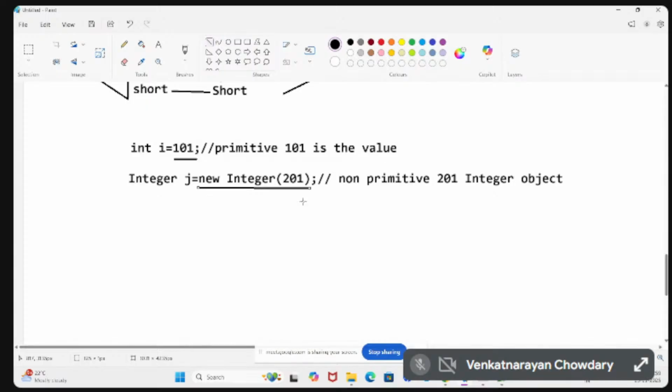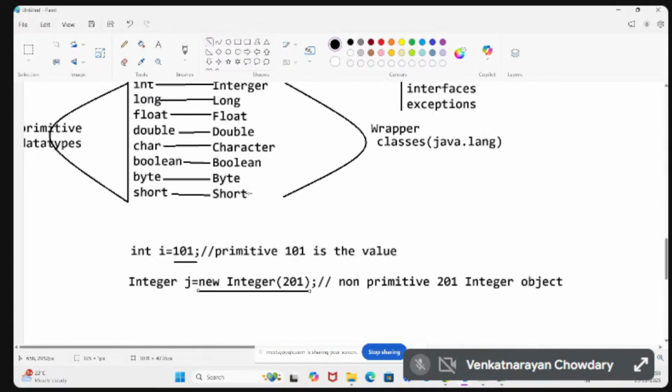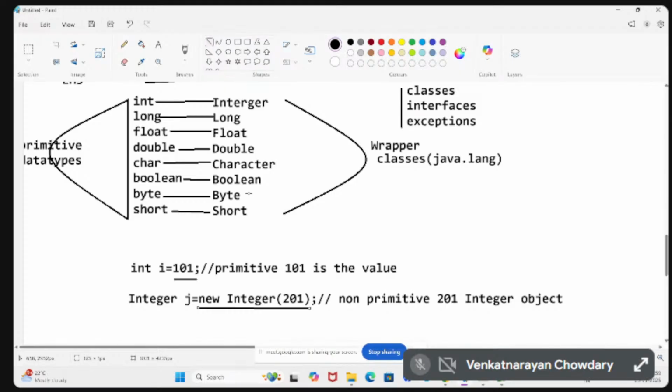So why these two: int and Integer, long and Long, float and Float, double and Double? Is one not enough, either only primitive or only non-primitive?